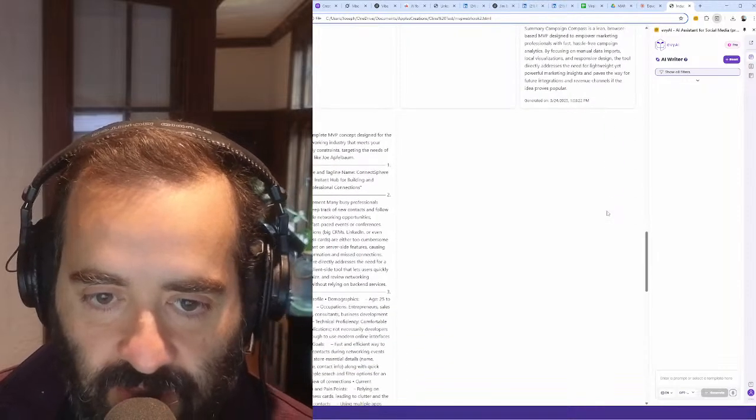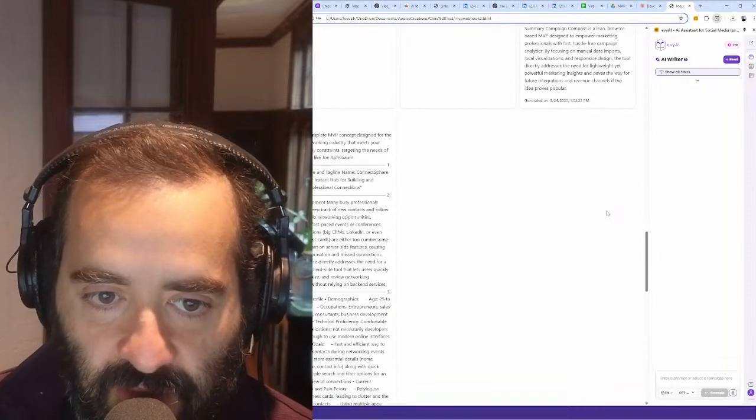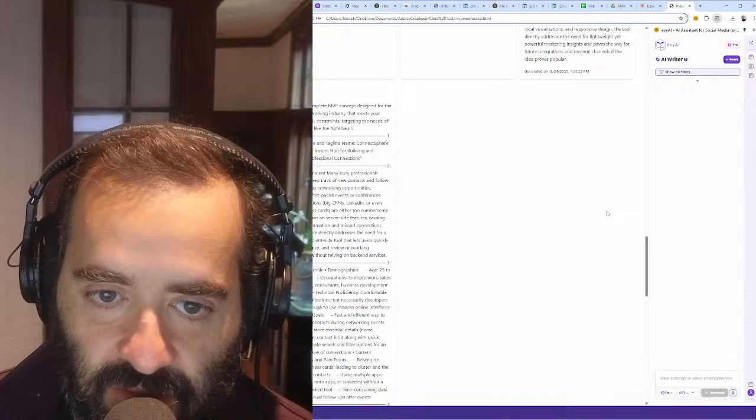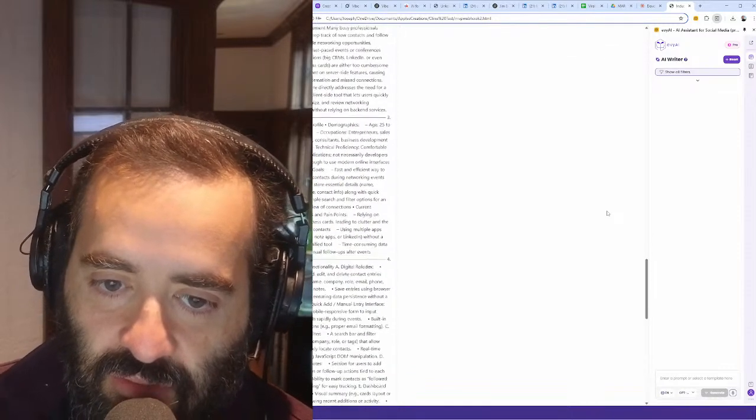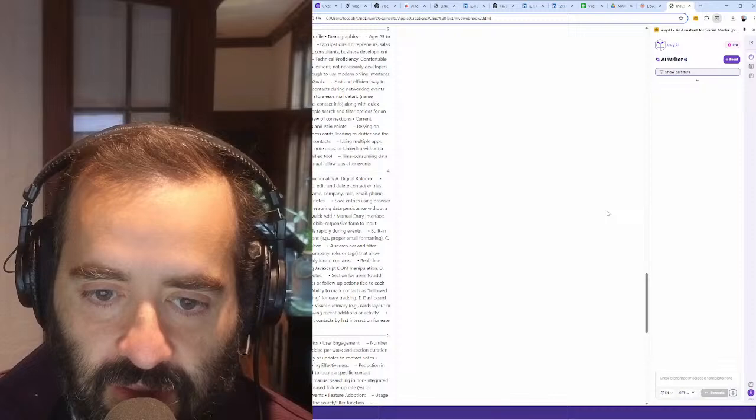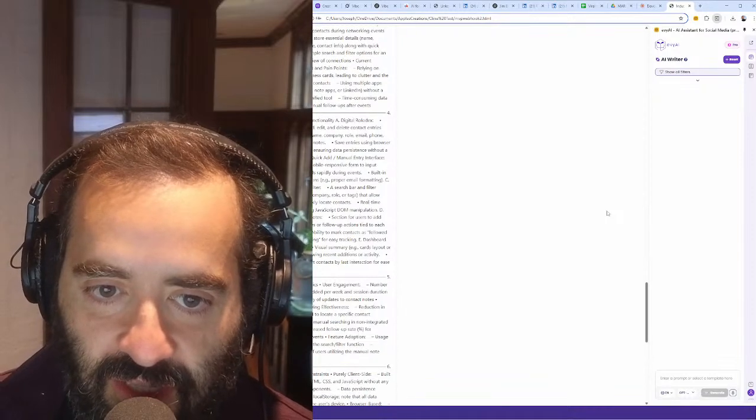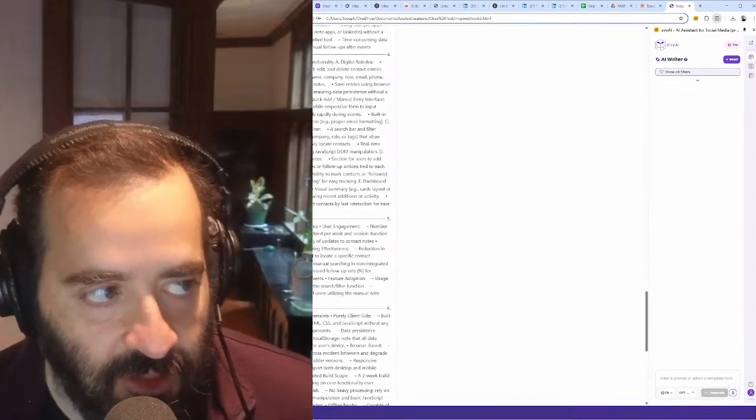Ooh, look, here's another one. MVP designed for the business networking industry that meets your front-end only constraints. Wow. A digital Rolodex that users can add to. Wow. My brain is exploding.